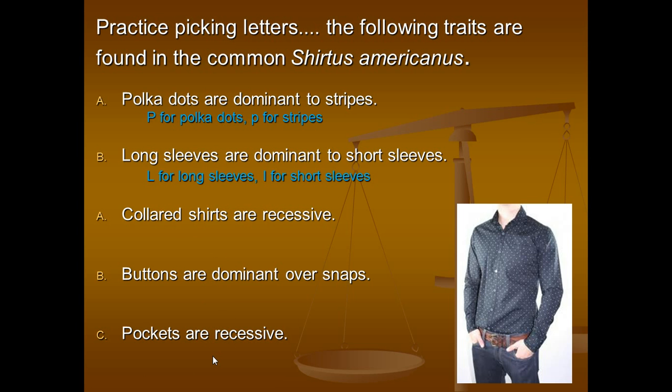Collared shirts are recessive. Think about what the opposite of that would be. The opposite would be the dominant trait. Choose a letter, and like the examples up here, tell me what it would look like. In the next one, buttons are dominant over snaps. And on the last one, pockets are recessive.